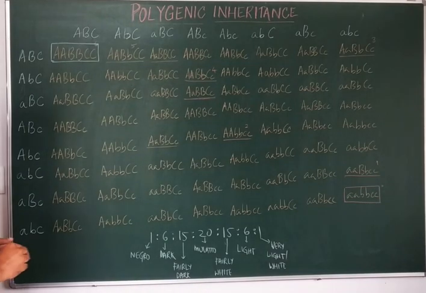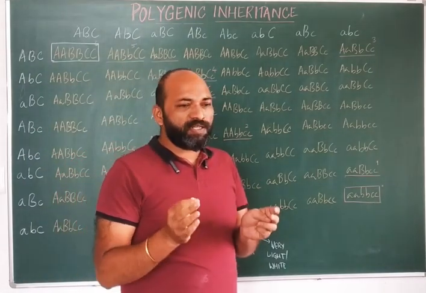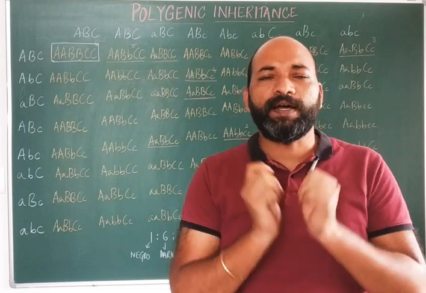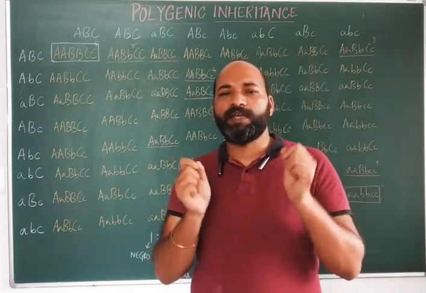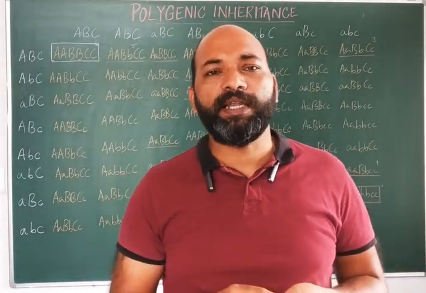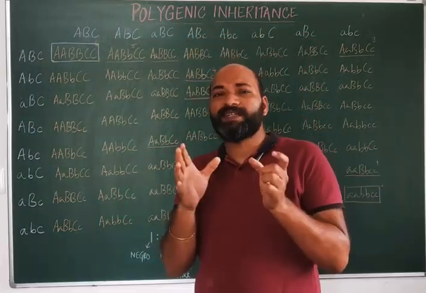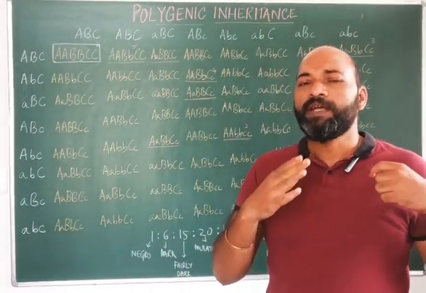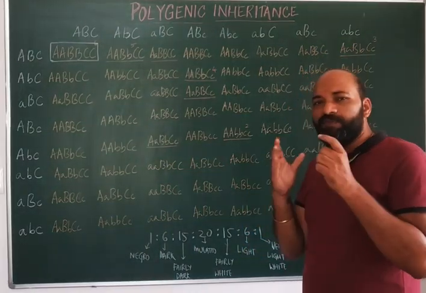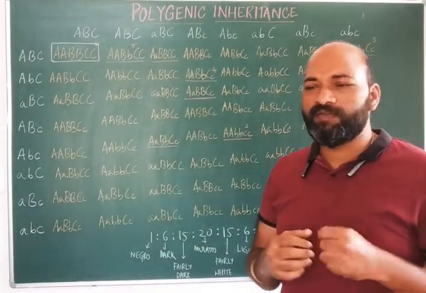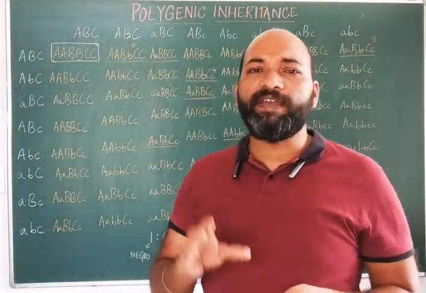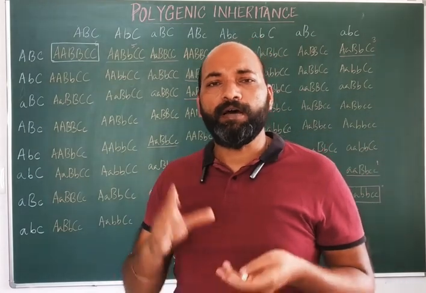As I said, when a Negro marries a Caucasoid, in the F1 generation mulattoes are formed, where mulattoes have 3 dominant alleles and 3 recessive alleles. They are the intermediate form between the Negro and the Caucasoid or white individuals. When we self the F1 generation, that is, when one mulatto marries another mulatto, there is a possibility of 8 gametes being formed in a mulatto.